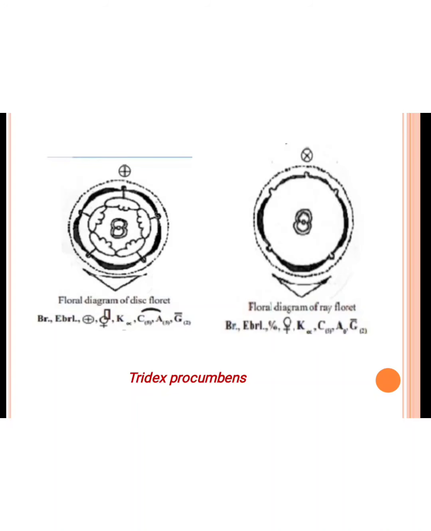Then the calyx, so calyx are in both these calyx are absent. It means they are present of pappus. Then the corolla, and in the disc floret the corolla and androecium both are 5 and fused together and they are synensis. It means in the gynoecium is the 2, ovary is the syncarpous and they are inferior. In this also the corolla is 5 number, androecium are absent, we already discussed, and the ovary is the same. So in this floral formula we draw the floral diagram.